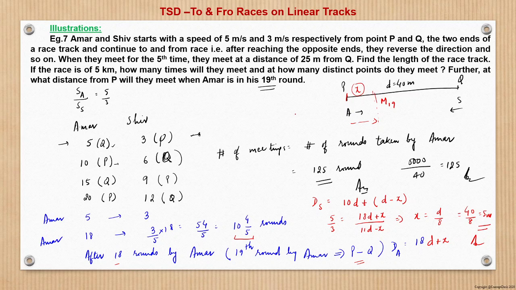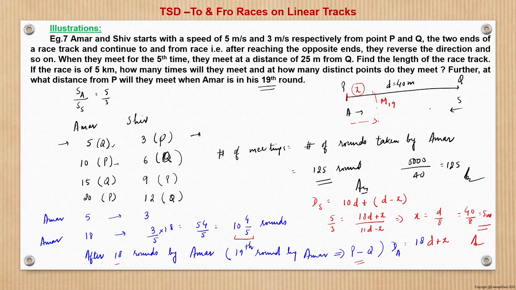So when he completed 18th round, that is when he is at P, at that time Shiv would have completed 3 by 5 into 18, right? Because the ratio of speed is 5 is to 3. So 54 by 5, that is 10 whole 4 by 5 round. So it means that when Amar is at point P, at that time Shiv has covered 10 rounds. That is, he arrived at Q, and then subsequently he also moved towards P by a distance of 4 by 5d, right?